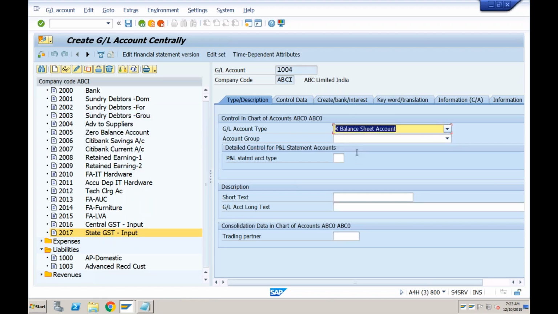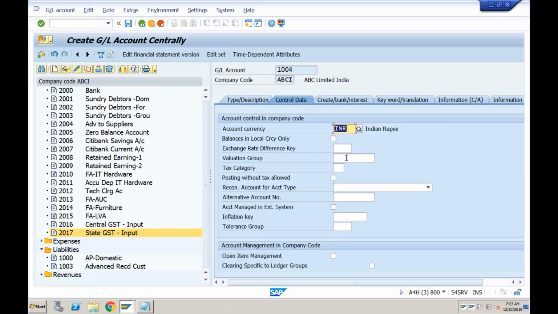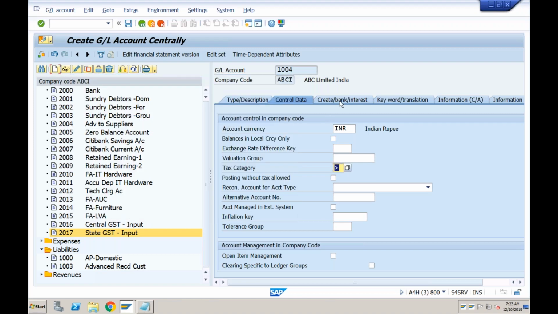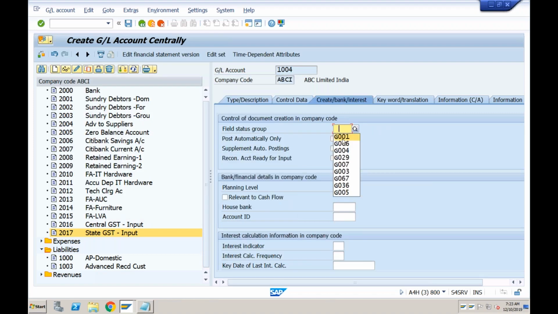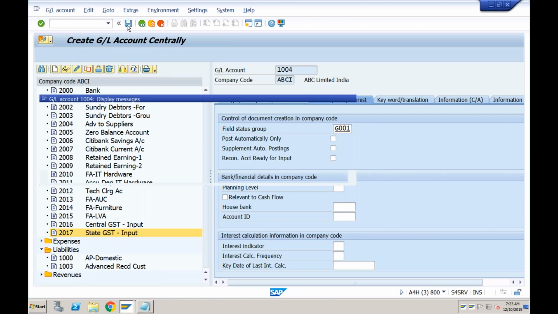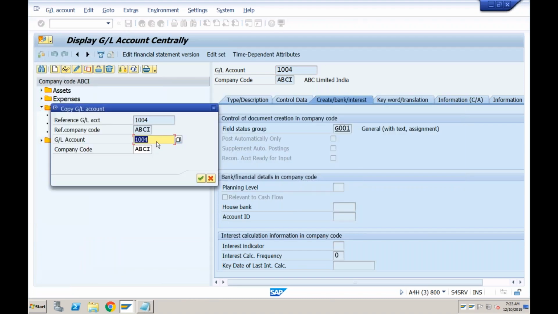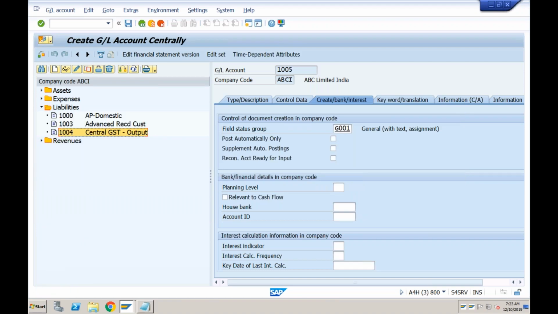GL account type would be balance sheet. This would be liability, and this would be state GST for output. Okay, in control data, you have to select the tax category as output tax account. And this one would be G001 itself. Save it, enter.